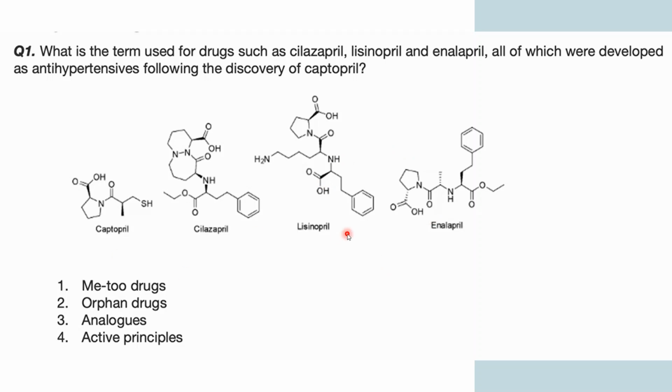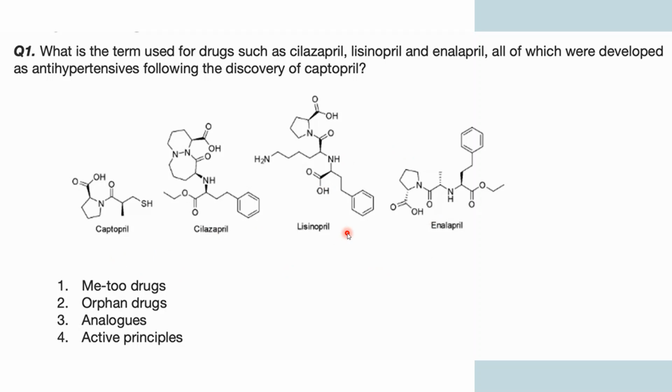These four are showing antihypertensive activity. So the activity was the same for these four, but they are asking which term is used for these three drugs, which show similar biological activity but were discovered after captopril.